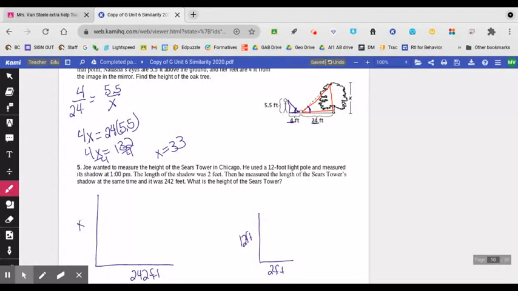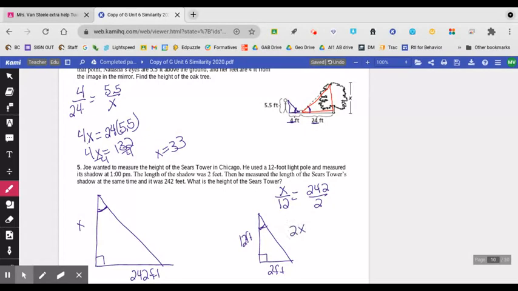So I'm going to call the tower X. Now these two triangles are similar because everything makes a right angle with the ground, and our angle from the sun is the same that creates our shadow. So I'm going to do height of tower over height of the pole equals shadow of tower over shadow of pole, and I cross multiply.